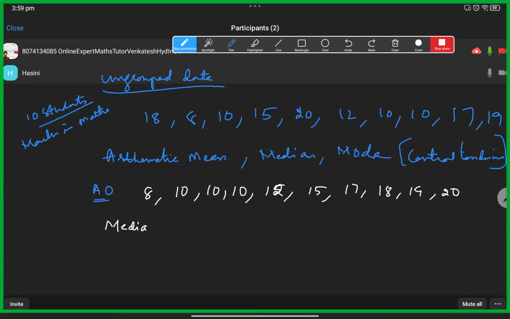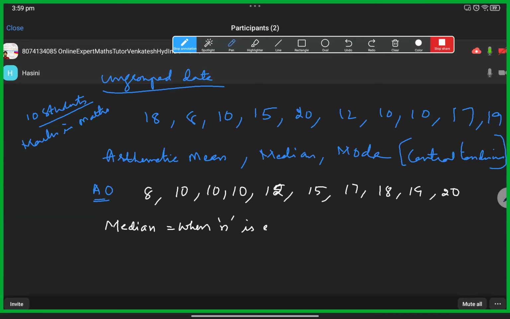One is for when there is an even number of observations. Here, how many are there? This is for 10 students, so 10 marks are there. Is 10 even or odd? Even, sir. So when we have an even number of observations, the median when n, the number of observations, is even.